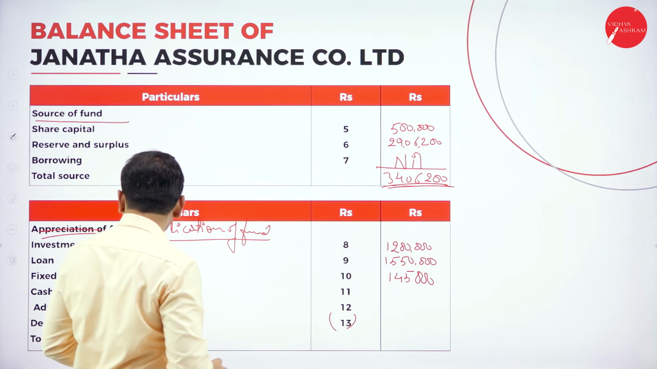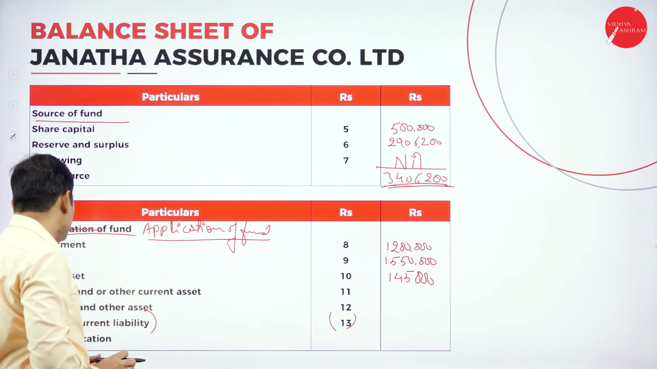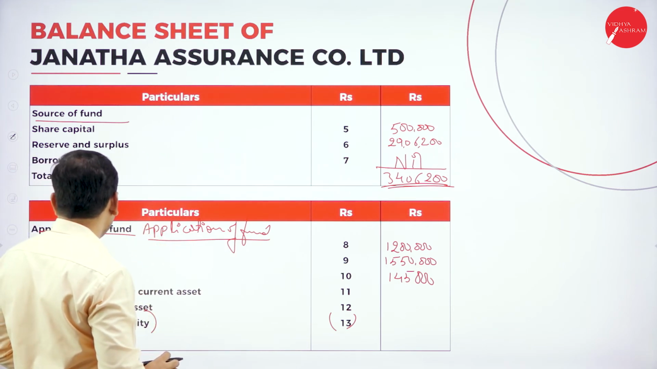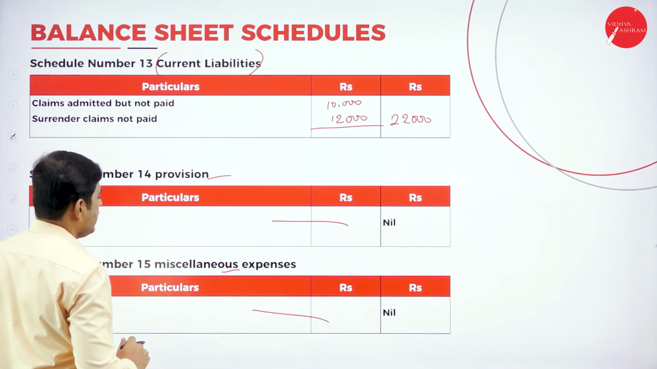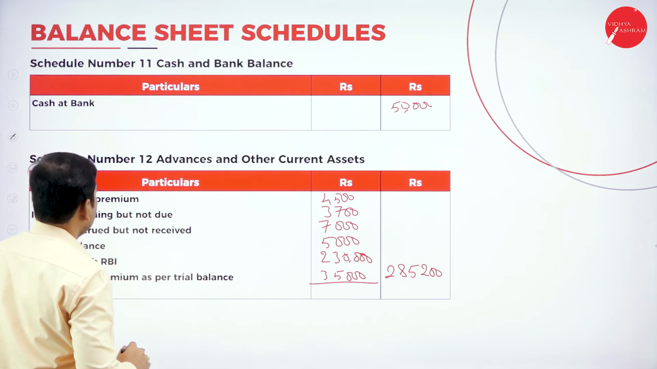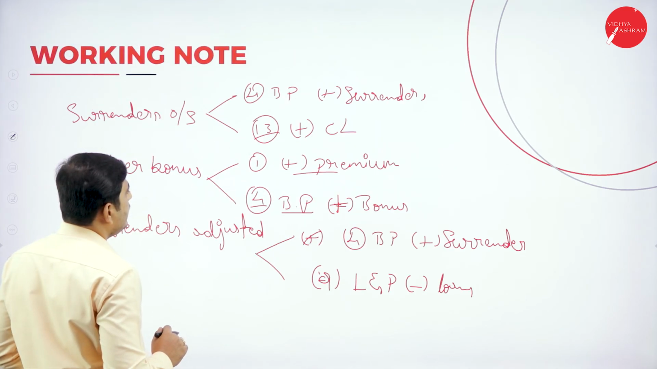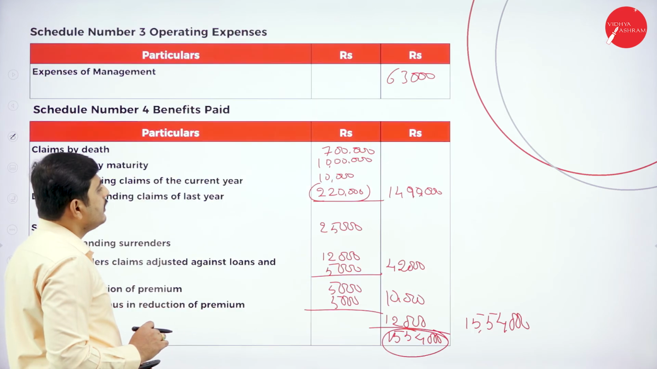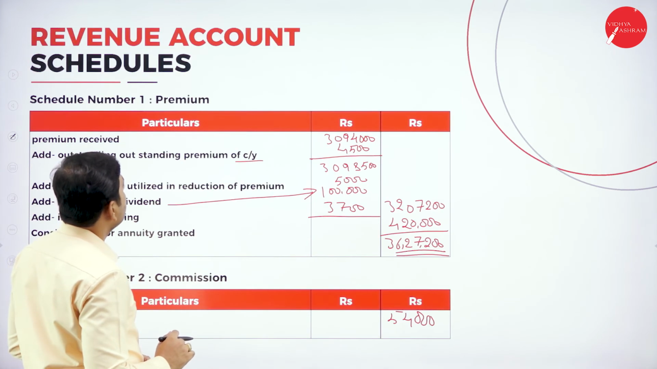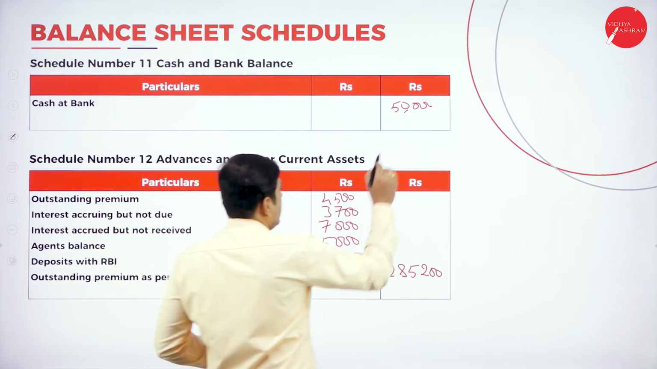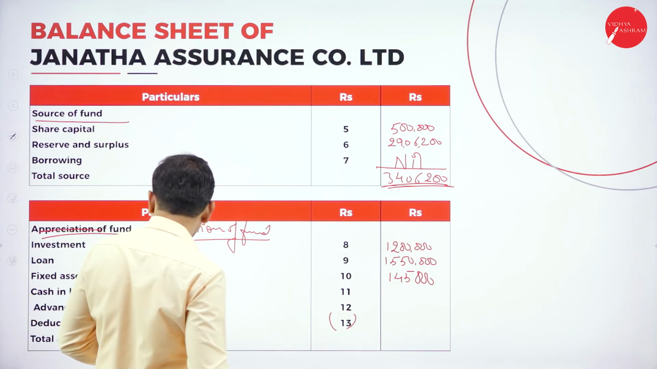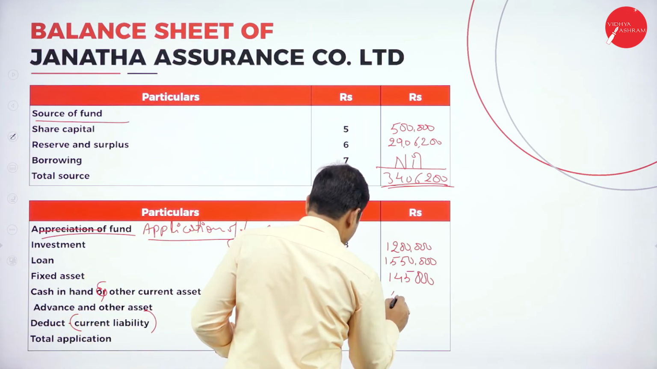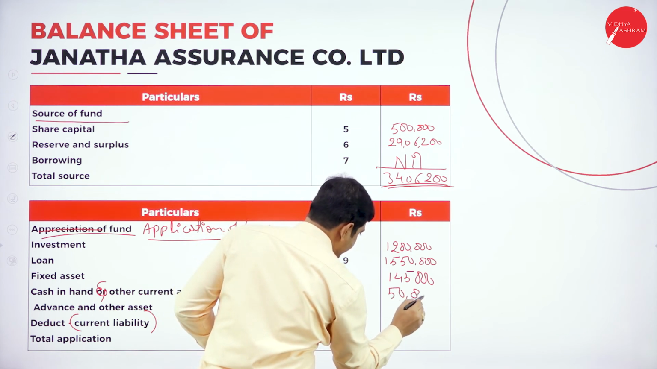Next item is cash in hand and other current assets. So what is the cash in hand? So schedule number 11, it is 50,000. So now what is cash in hand? Cash in hand is 50,000. So cash in hand and other current assets is 50,000.